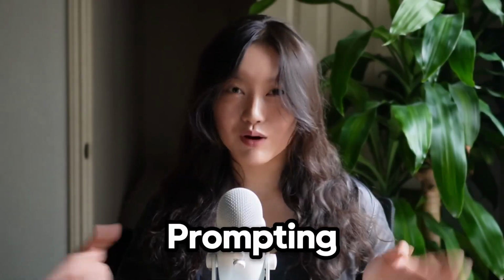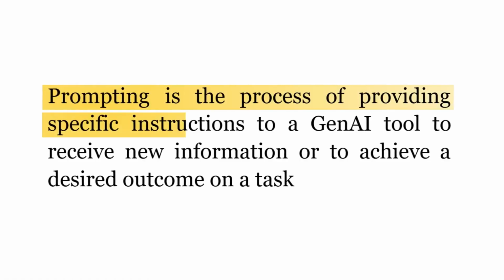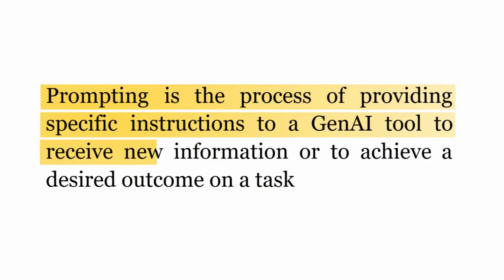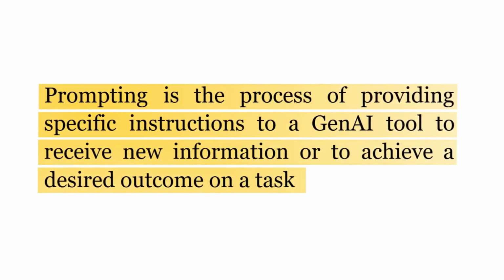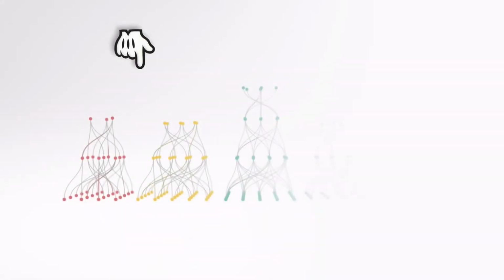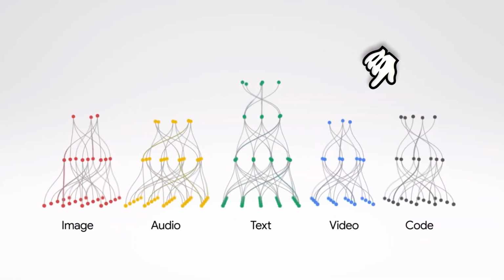But for now, let's move on to the next section on how to actually get the most out of these AI models through prompting. Let's first define prompting. Prompting is the process of providing specific instructions to a Gen AI tool to receive new information or to achieve a desired outcome on a task. This can be through text, images, audio, video, or even code.